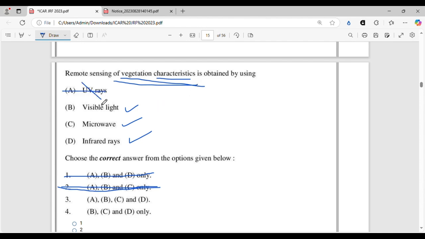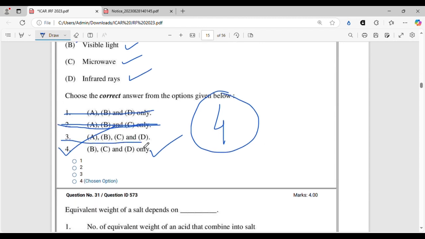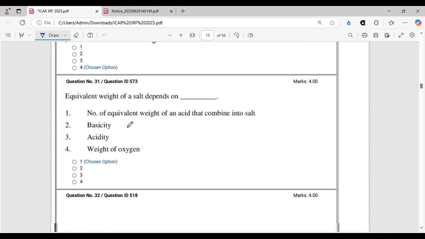So UV will not be there. So B, C, and D, option 4 will be the correct option. All right. We could have solved it very easily by seeing that all these 3 options have A. So we could have cut these 3 options and directly gone for the fourth option. So moving on to the next question.